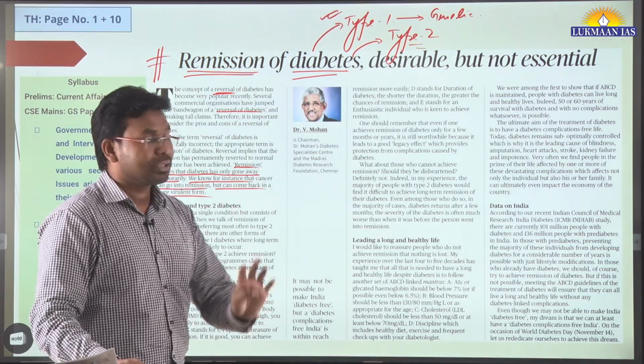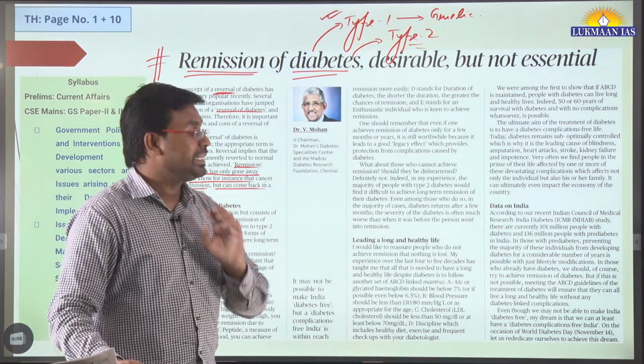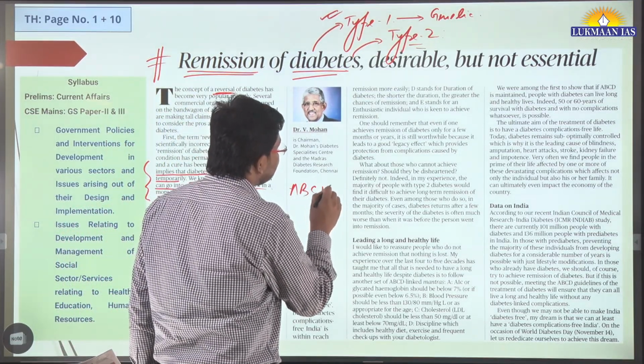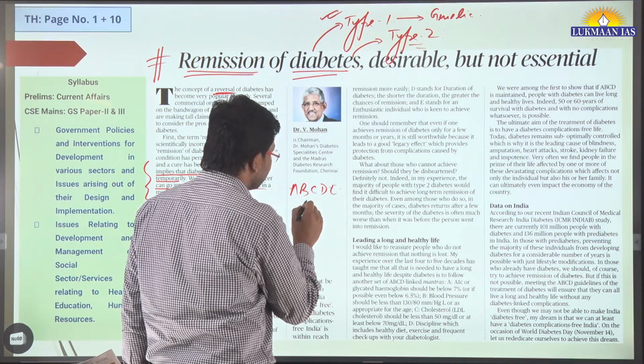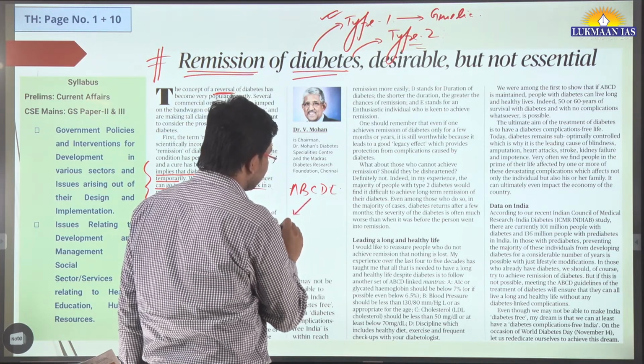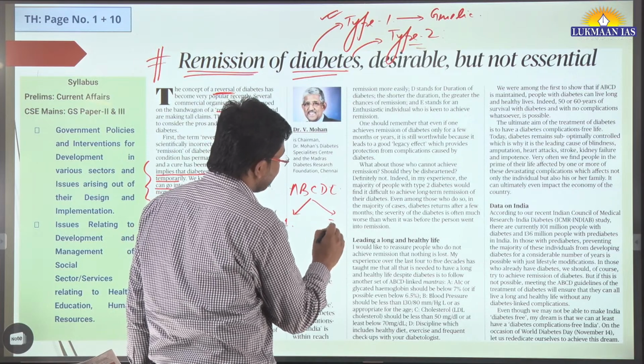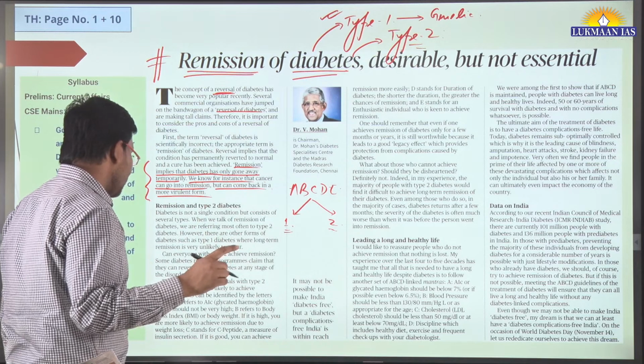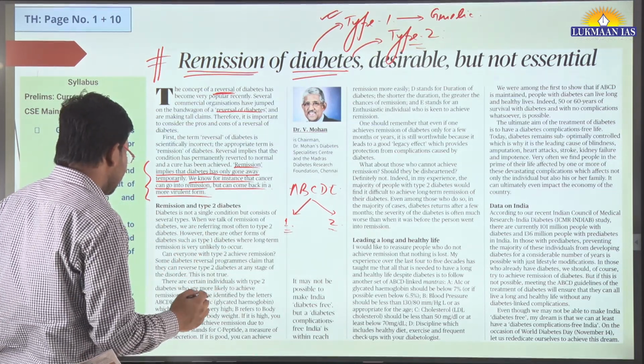And in this article, author has given the ABCDE formula. Author has given two different types of ABCD formula, one for type 1 and one for type 2. In the type 1, what do we mean by this ABCD?